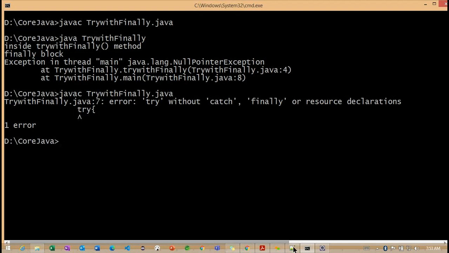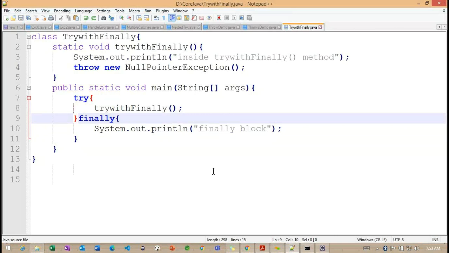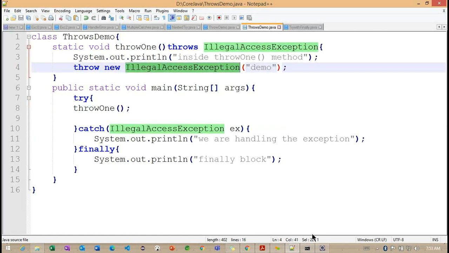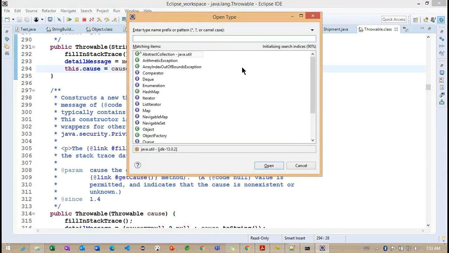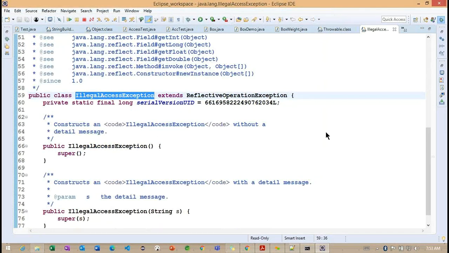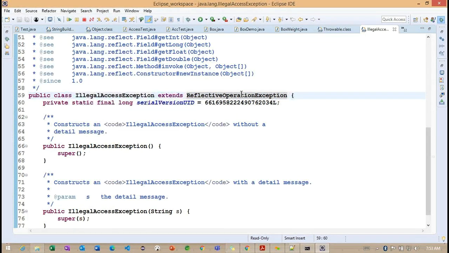We need to understand very carefully how exactly this try block is working here. Okay, so back to here. Now we want to check this particular IllegalAccessException from this IDE. Now you can see this IllegalAccessException is extending from something called ReflectiveOperationException.